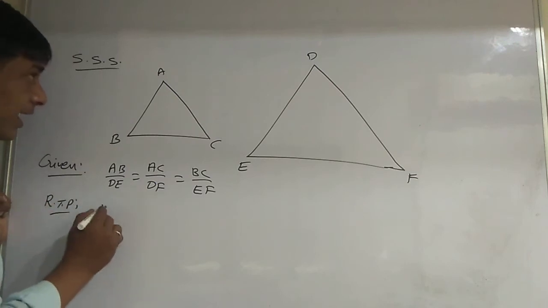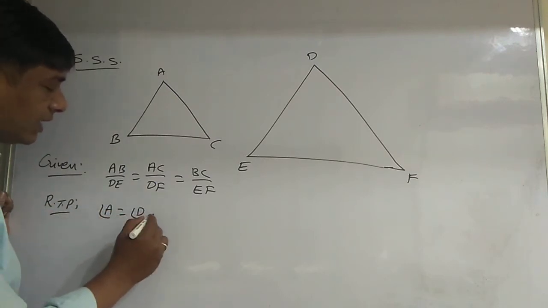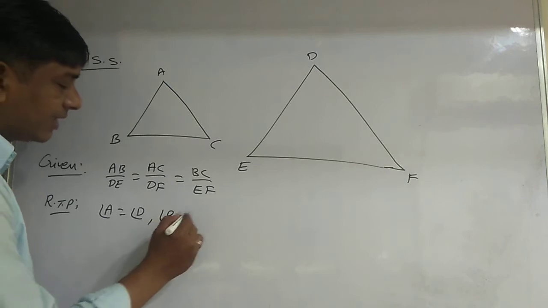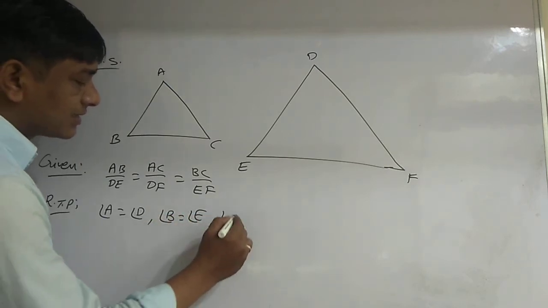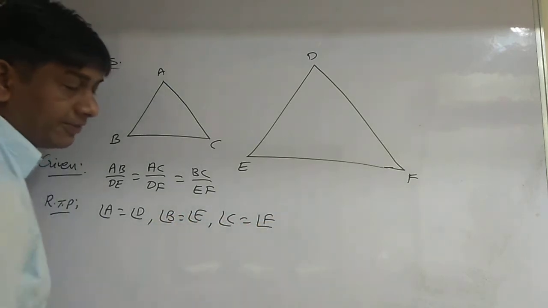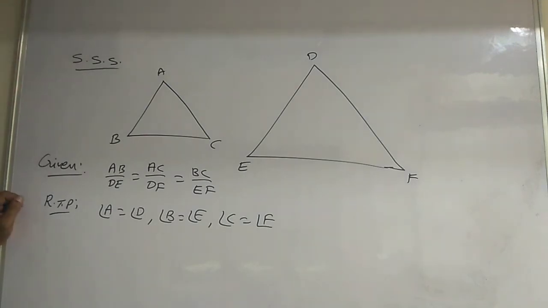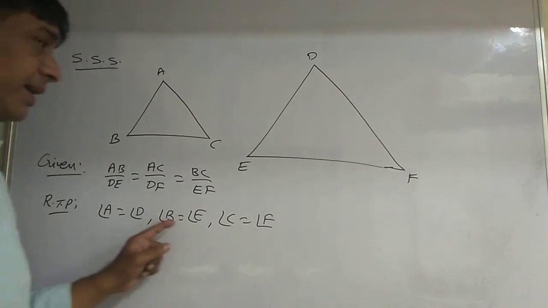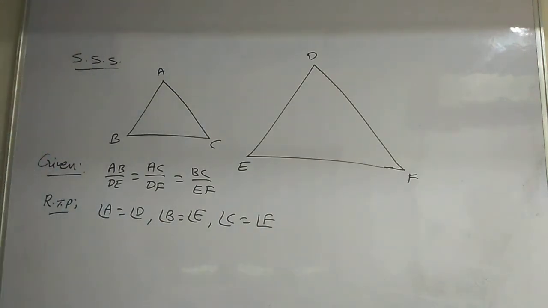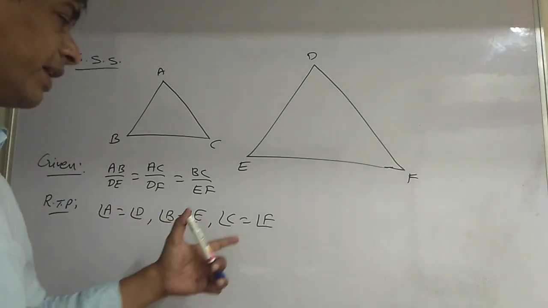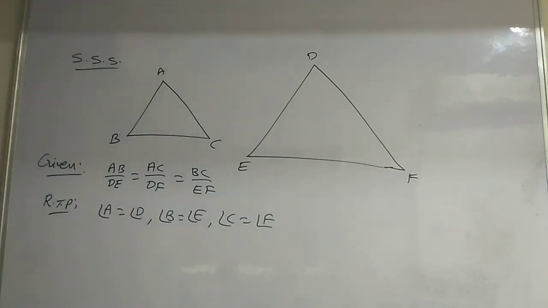Angle A is equal to angle D, angle B is equal to angle E, angle C is equal to angle F. I have to prove that.